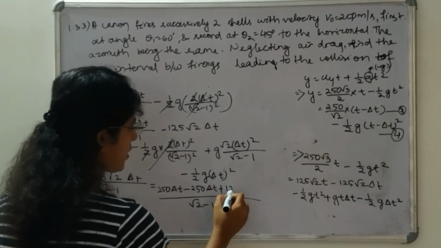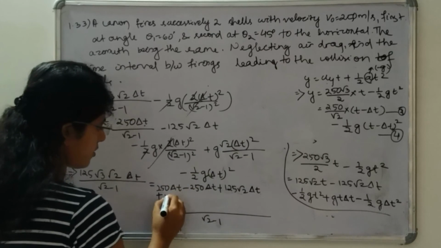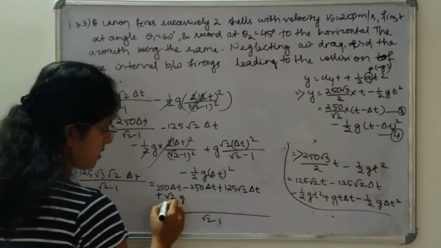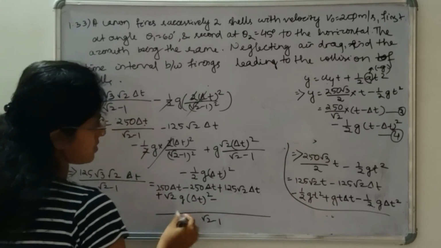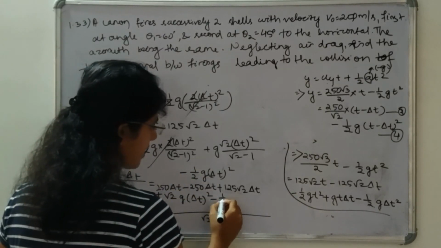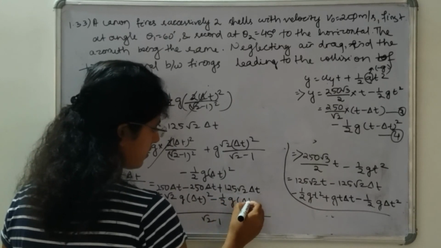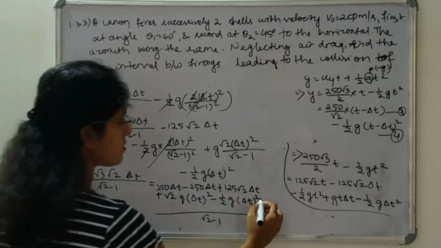So this will be 125 root 2 del t. So this will be root 2 g del t square minus half g del t square. So this will be half g del t square into root 2 minus 1.